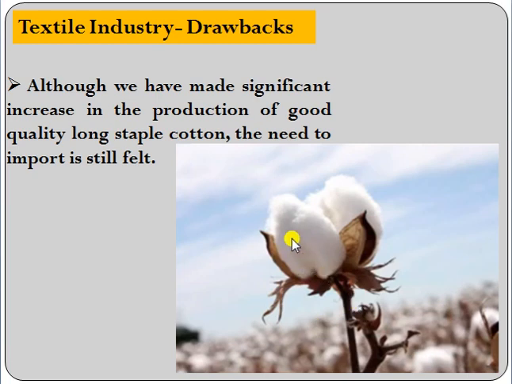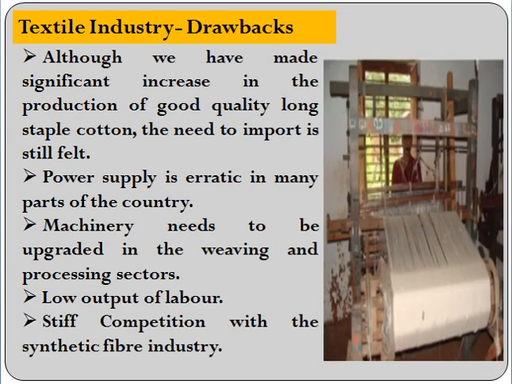Based on the length of the fiber, it is called short staple, medium staple and long staple. And obviously, the long staple is the best one. And proportionately, the long staple cotton production is more than the short or medium staple cotton. So we have achieved progress in this area.